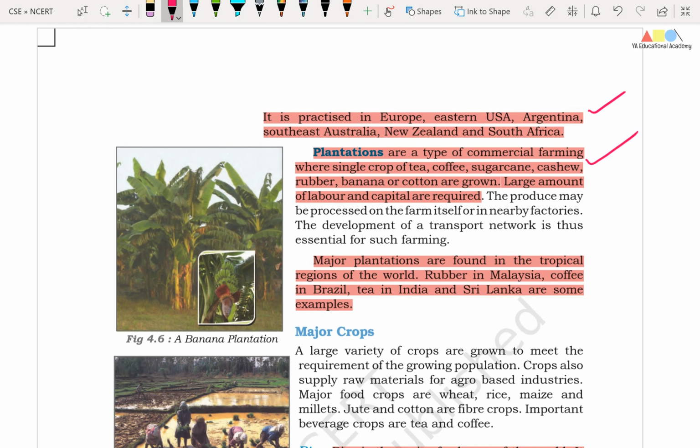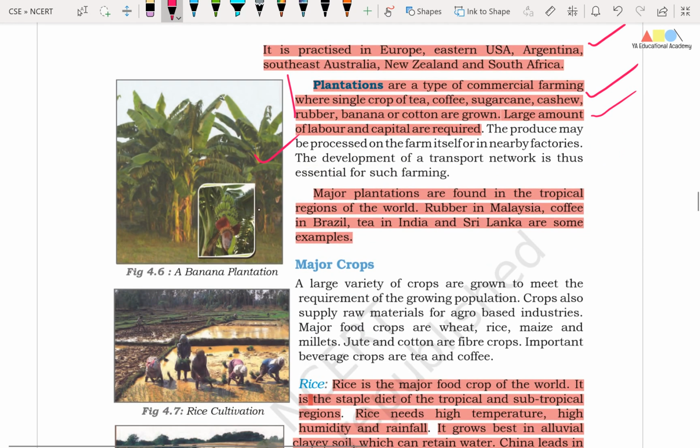Okay friends, plantations are a type of commercial farming where a single crop of tea, coffee, sugarcane, cashew nut, rubber, banana or cotton is grown. So these are commercial plantations. Friends, large amount of labor and capital are required. So you might be knowing about the tea plantations in India. For that, a lot of capital as well as human labor is required. Right friends, in this picture you can see the banana plantations.